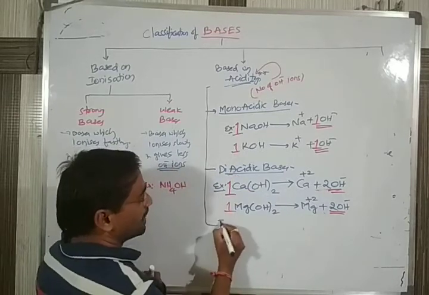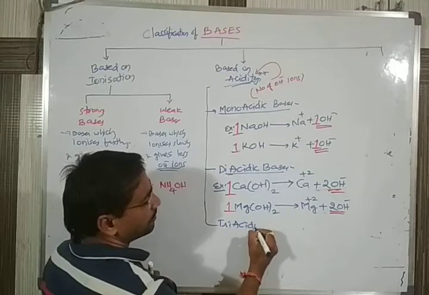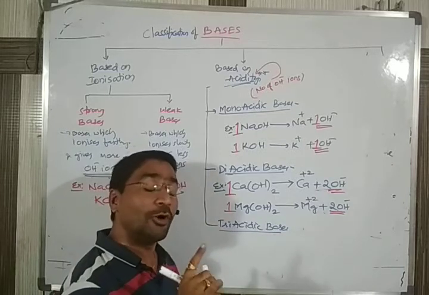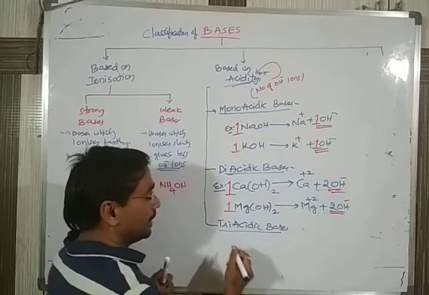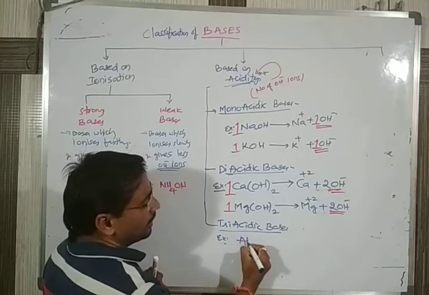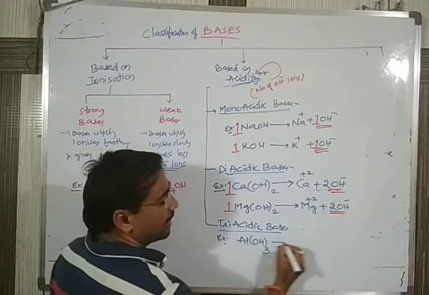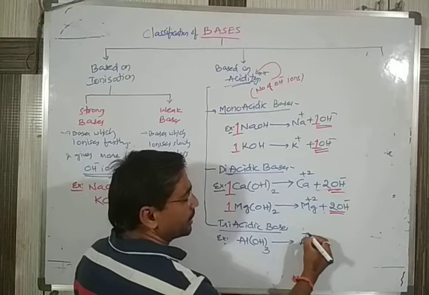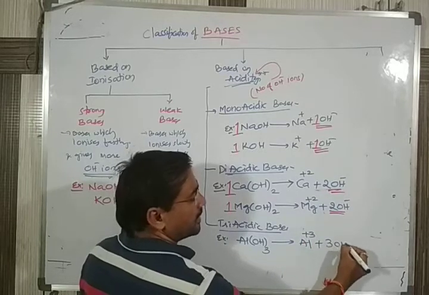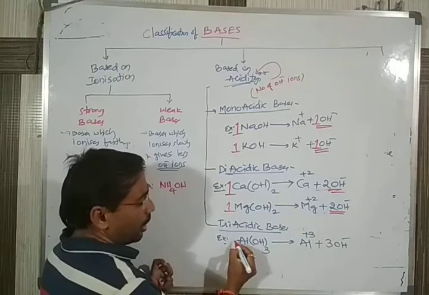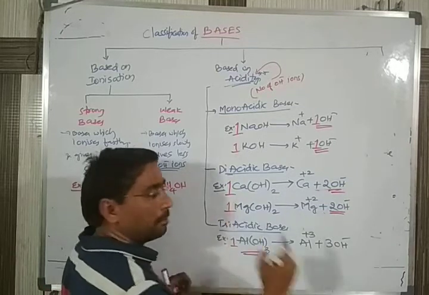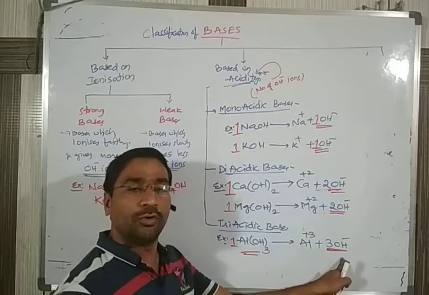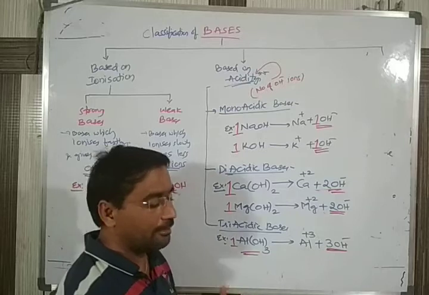Coming to the third one, which is called a triacidic base. The name itself is saying, one base molecule should give how many OH? 3 OH. The best example for this one is Al(OH)3, aluminium hydroxide. Whenever aluminium hydroxide is added to water, it divides to give Al3+ as well as 3OH-. You can see, how many aluminium hydroxide molecules did you take? One. But after dissociating, how many OH is it giving? 3. One molecule is giving 3OH-. That's why it is called a triacidic base.